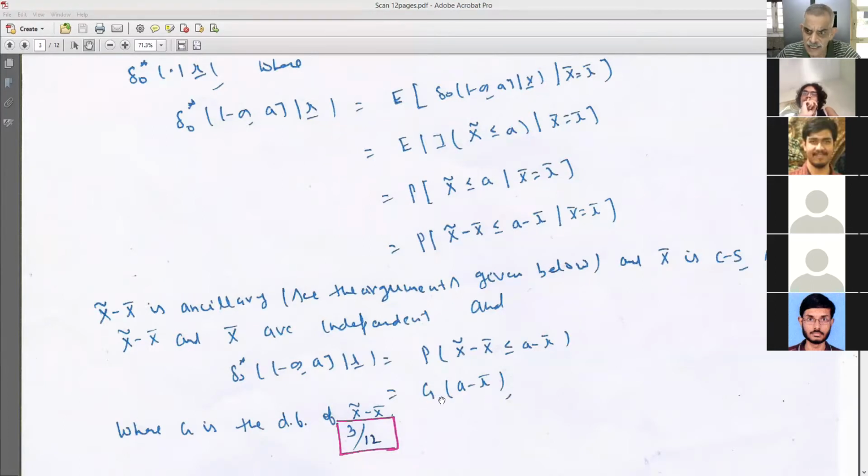Which is nothing but g of A minus X bar, where g is the distribution function of X delta minus X bar. Now note that the distribution of X delta minus X bar does not depend on mu, because it is ancillary, as we'll show later. So what you get is that your randomized estimator is nothing but the distribution function of X delta minus X bar at the point A minus X bar. Is that okay?